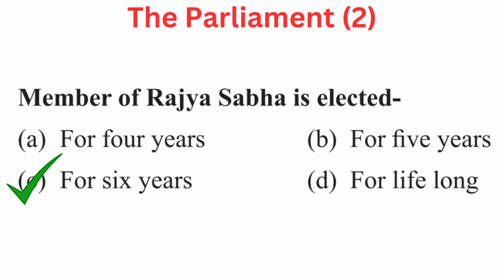Your question is, member of Rajya Sabha is elected. Your options are A for 4 years, B for 5 years, C for 6 years, or D for lifelong. Right answer is C for 6 years.